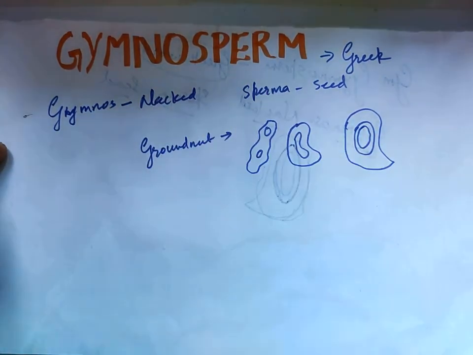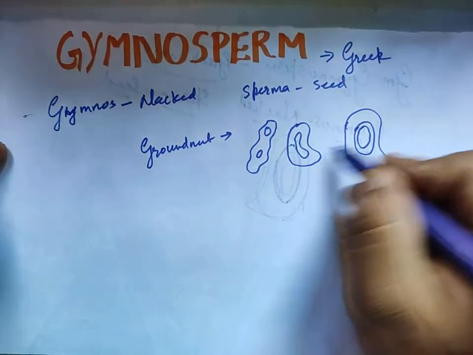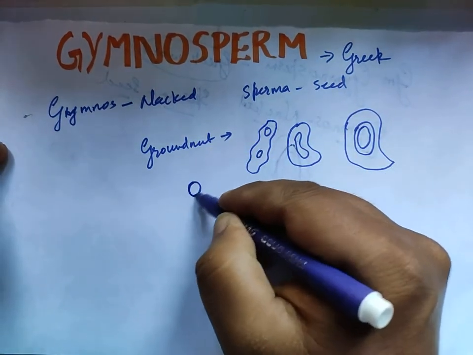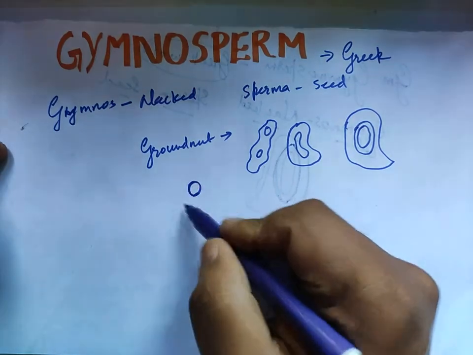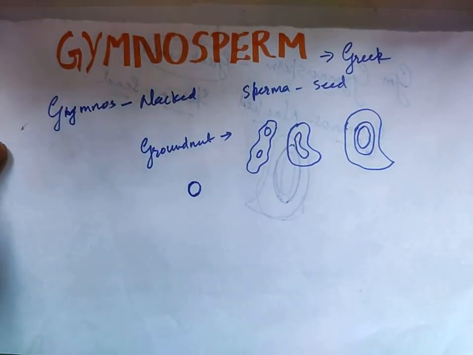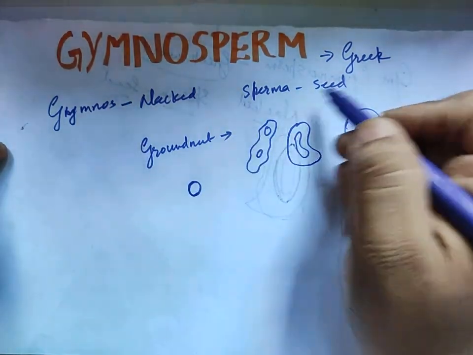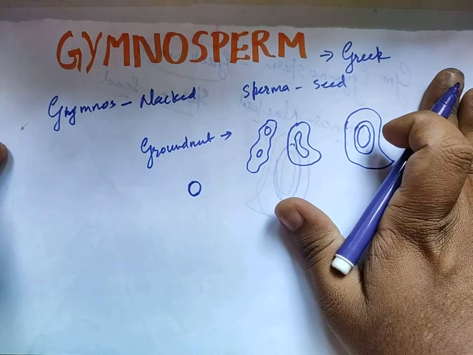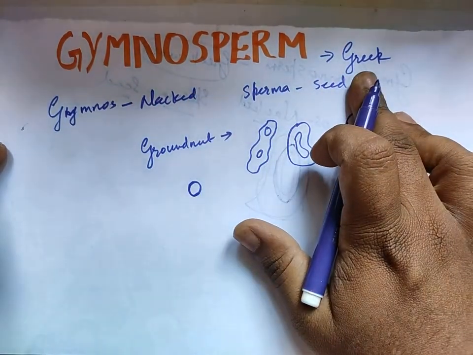But a gymnosperm plant is not going to produce any outer covering. The seeds are just exposed directly. So there is no outer covering for these kinds of seeds. So it is called gymnosperm. Gymnos means naked, sperma means seed, because the seed doesn't have any kind of covering. This is what we understand when we say gymnosperm.